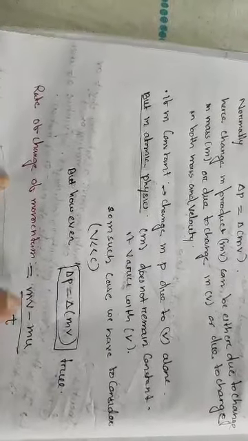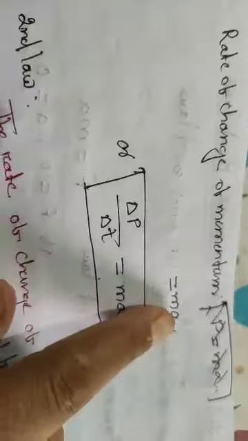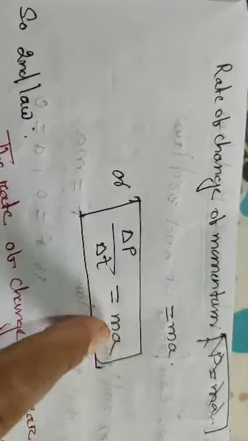Now I have taken mass common because it is acting on the same body, so the formula comes like this. As I have shown you from the graphical representation, v minus u by t is nothing but, please remember, a. So the formula becomes ma. So the rate of change of linear momentum is ma.